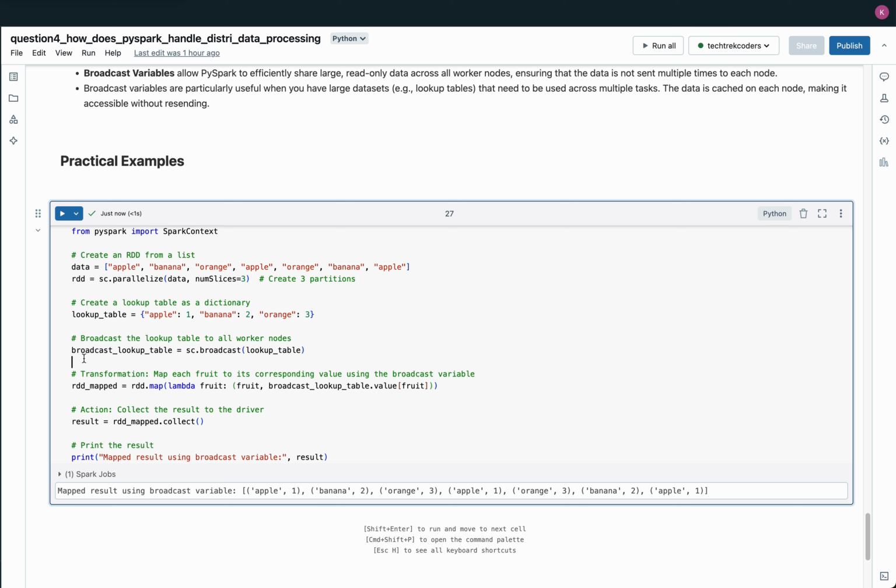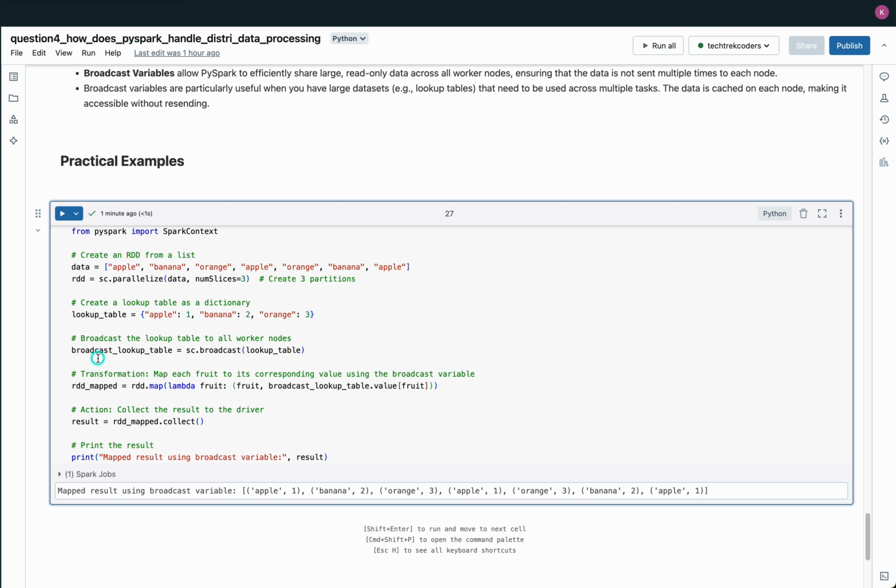The code introduces a lookup table as a Python dictionary that maps each fruit to a corresponding value: apple 1, banana 2, orange 3. This lookup table is broadcasted to all worker nodes using sc.broadcast. By broadcasting the lookup table, PySpark ensures that the data is sent only once to each node and then cached locally, avoiding repeated data transfers across the network. This is especially useful when you need to reference the same data across multiple tasks.